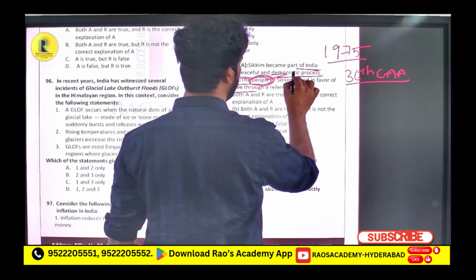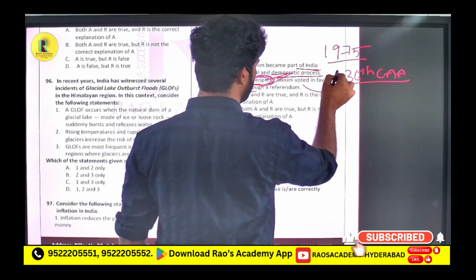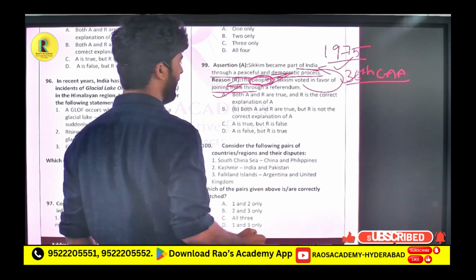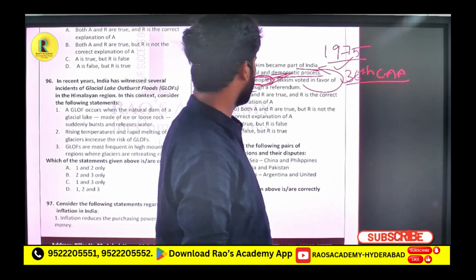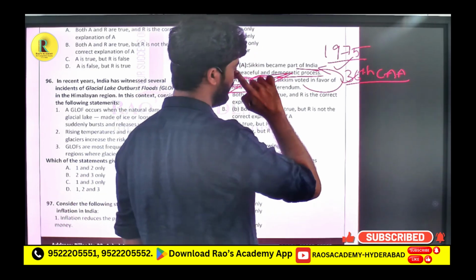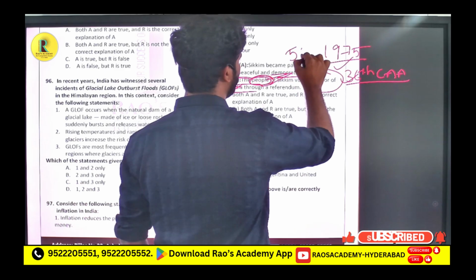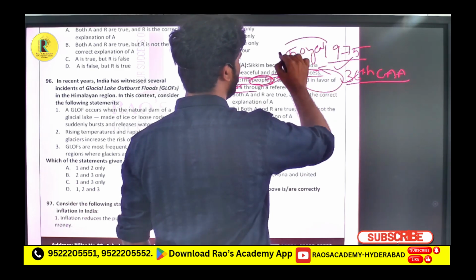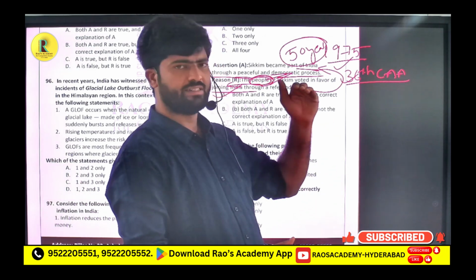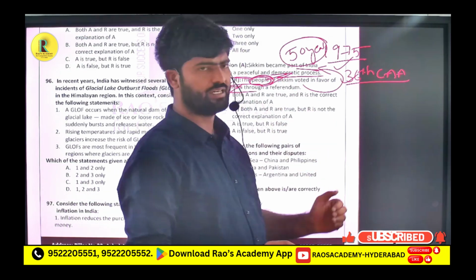Because of that, we are calling it a democratic process. So it explains this, so both statements are correct. Both A and R are true, and R is the correct explanation of A. So A is the option. And one more important thing: 2025 is the 50th year of Sikkim's integration into India. So the Emergency also has its 50th year, and Sikkim integration also has its 50th year.